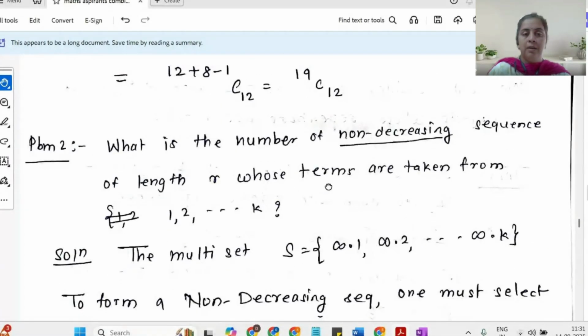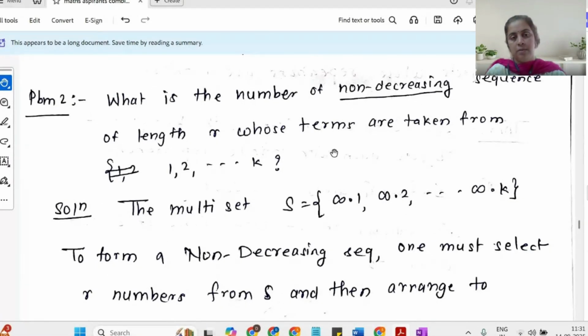Now here is another good question which can be discussed. What is the number of non-decreasing sequences of length r whose terms are taken from 1 to k? I'm not talking about the increasing sequence. I said non-decreasing. Non-decreasing is actually not an antonym for increasing. Non-decreasing means it could be increasing or it could be flat in between. It could go up or it can be flat. So maybe you can have a sequence like 1, 2, 3, 3, 4, 5 and so on. As you can see, 3 is repeated.